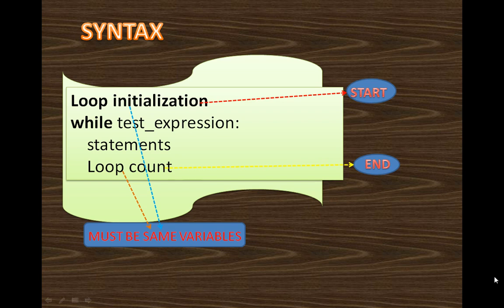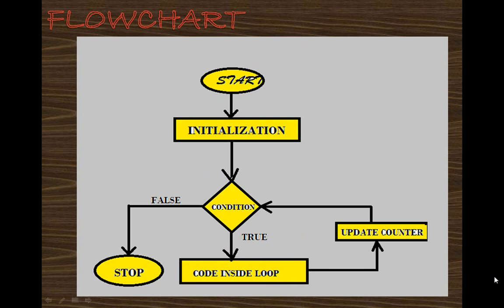Now let's discuss the flowchart. How will it work? First start, then you give the initial value of the while loop, then it will come to the condition and check the condition. If the condition is true, it will come inside the loop code, where you may have given repetition work to do, and it will do that work, and after doing that work, it will come out and update the counter. That means if I is first 1, then it will increment it. Then again it will check the condition, it will move into the loop till the condition is true, and when the condition becomes false, it will come out of the loop.